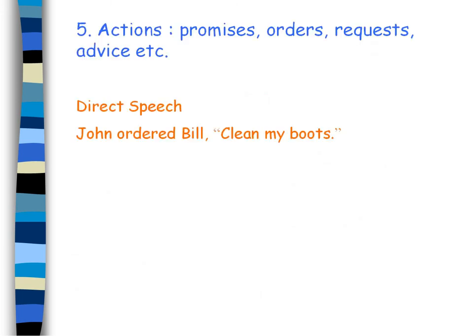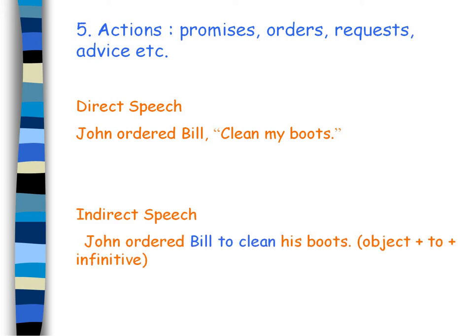And also actions and promises, orders and requests. For example, in direct speech, John ordered Bill, "Clean my boots," and in indirect speech, John ordered Bill to clean his boots. So here is an order. The sentence is like an imperative sentence, and in reported speech for an imperative sentence, we use to.